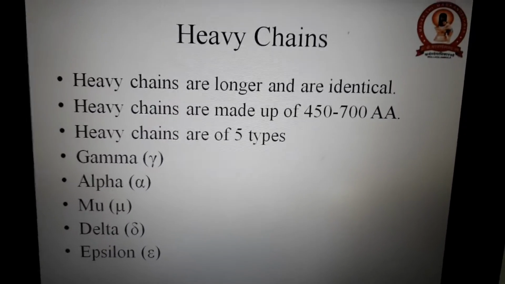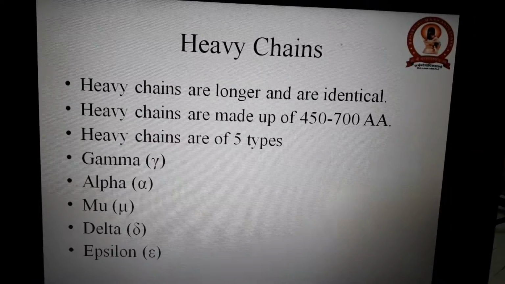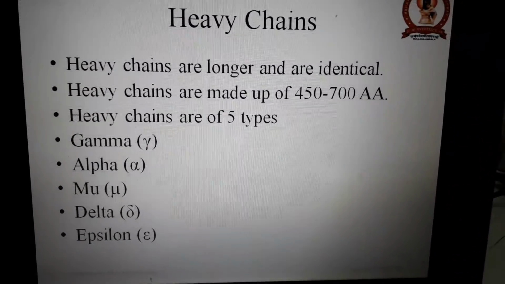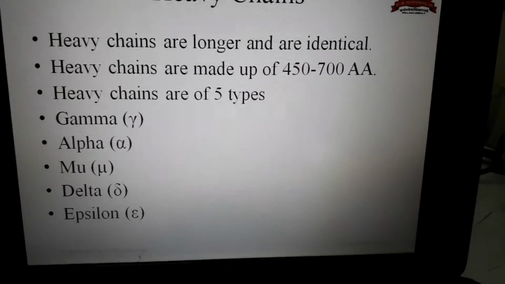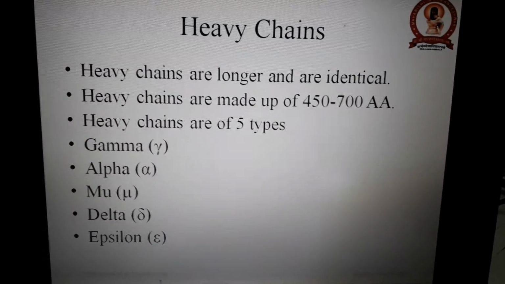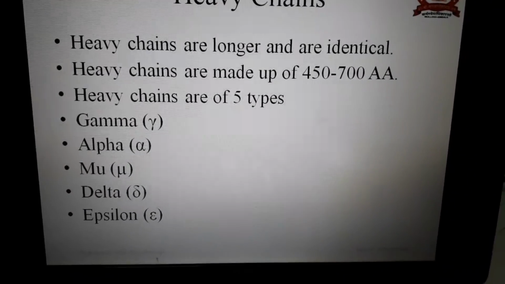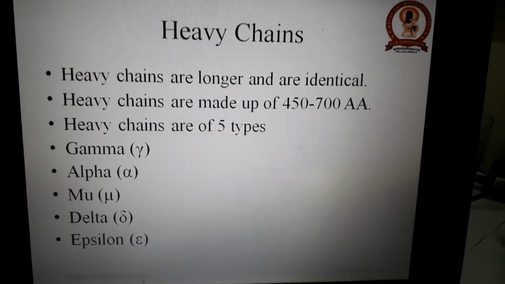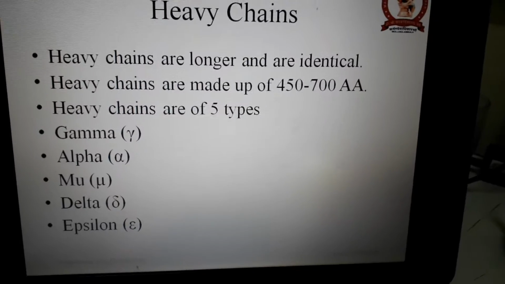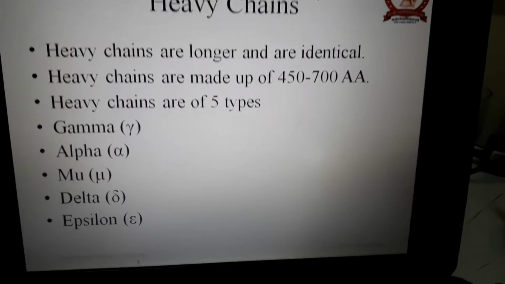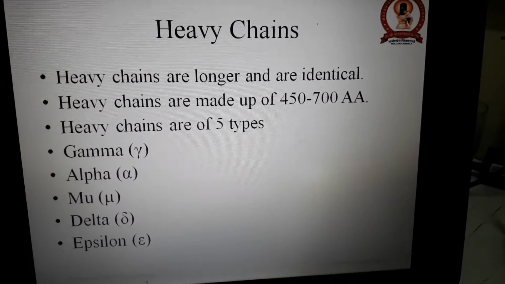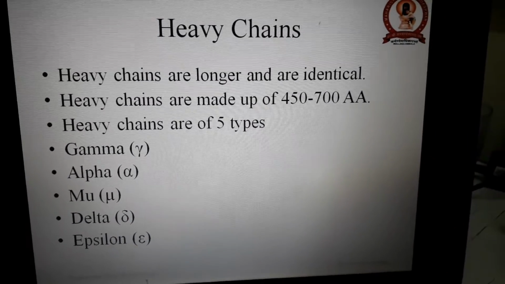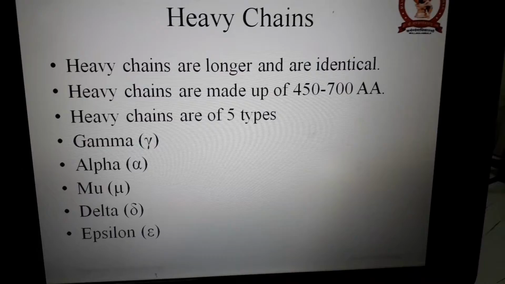Now we come to the heavy chain. What are the different constituents present in a heavy chain? The heavy chains are longer and identical. Heavy chains are made up of 450 to 700 amino acids. The constant region of a heavy chain, the lower portion, is made up of 5 types, and according to this constant region we define different types of antibodies. The different types of constant region present in an antibody are 5 types.